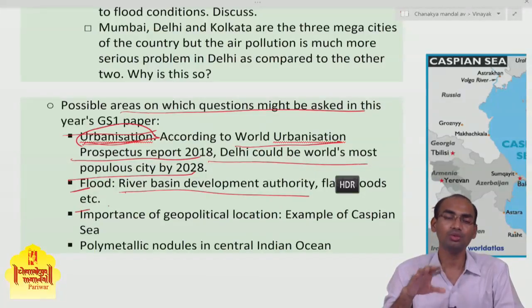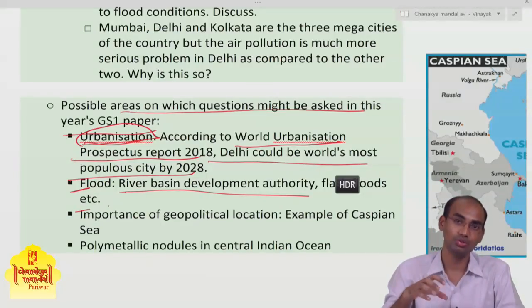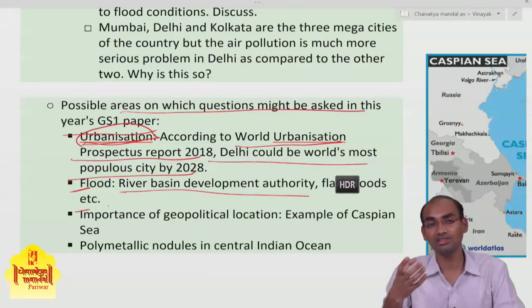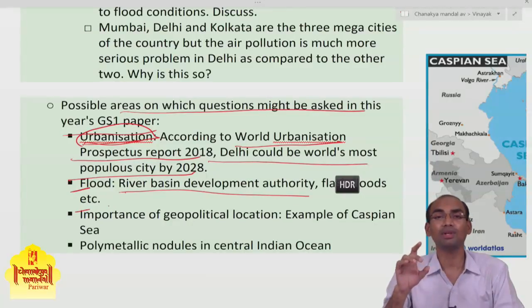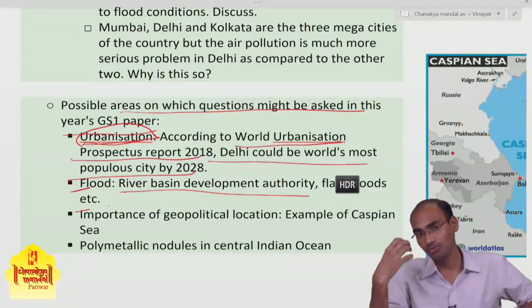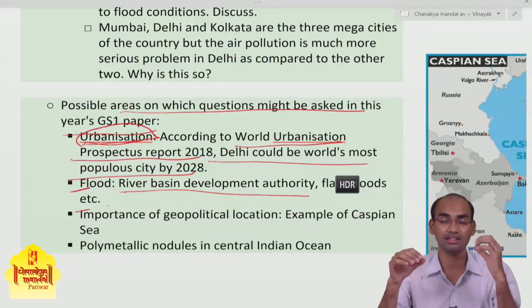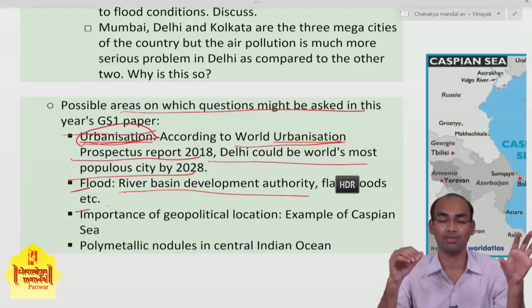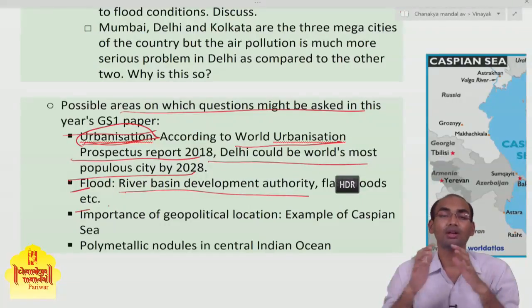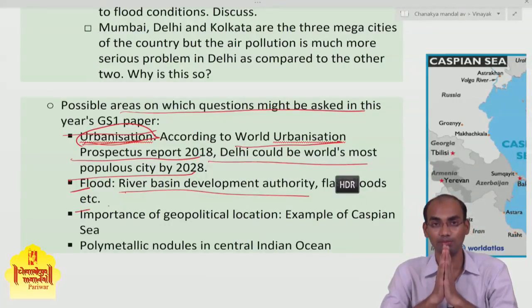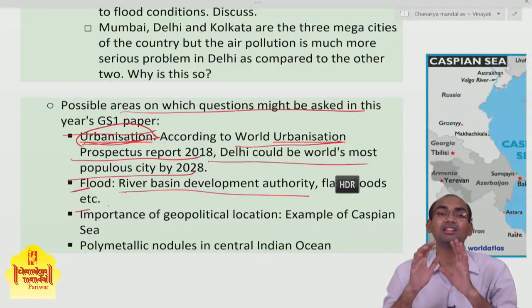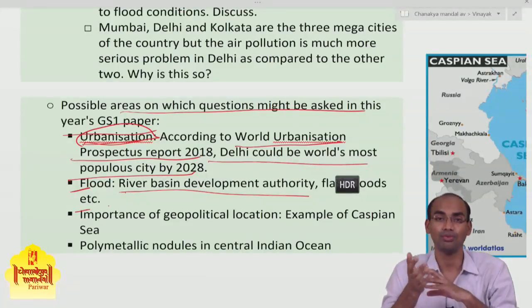You need to highlight these areas and the reasons for the increasing frequency of floods. There were cases of flash floods in various urban areas in India, also in Rajasthan and Gujarat. What are the reasons behind this flash flood, and behind the increasing frequency of flash floods?